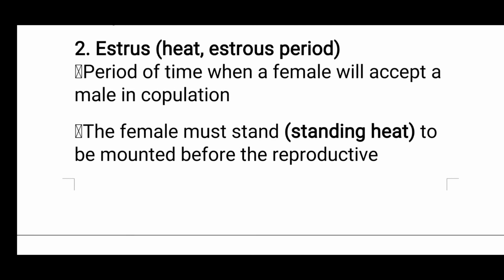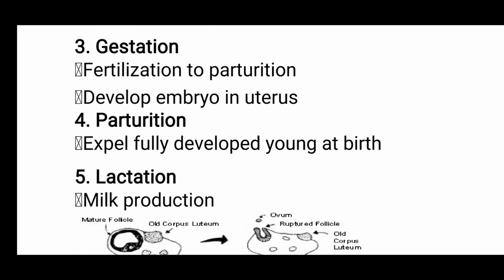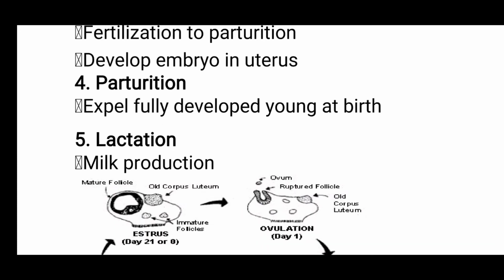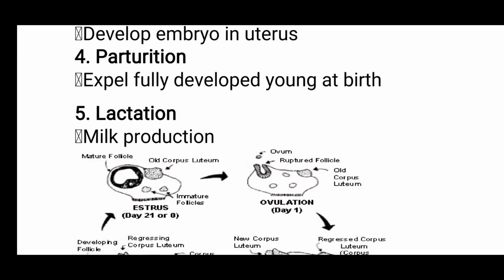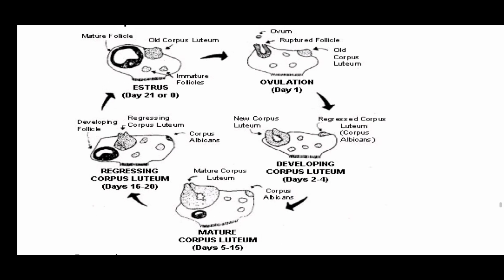The female must stand to be mounted before the reproductive process can begin. Third is gestation, fertilization to parturition, and the embryo develops in the uterus. Fourth is parturition, and its function is to expel the fully developed young at birth. Fifth is lactation, milk production. This is the figure of corpus luteum.